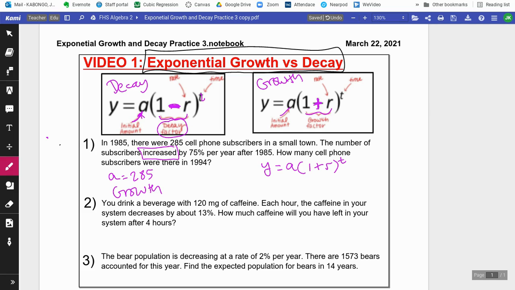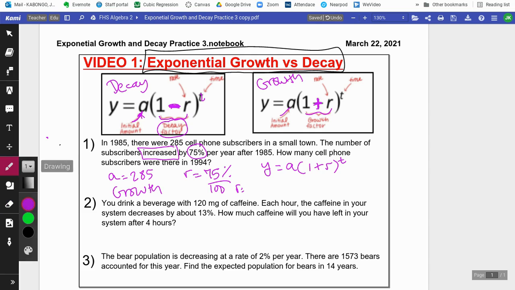All right, so remember, the rate right here is given to us as 75%, but we always want that as a decimal, so you're going to have to divide that by 100. You just divide that by 100. You should have 0.75. That is what we will use as a decimal.